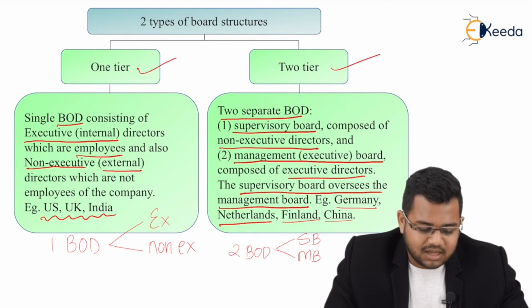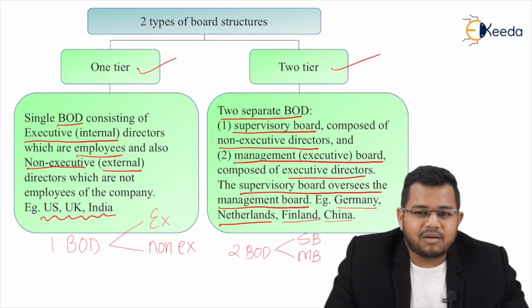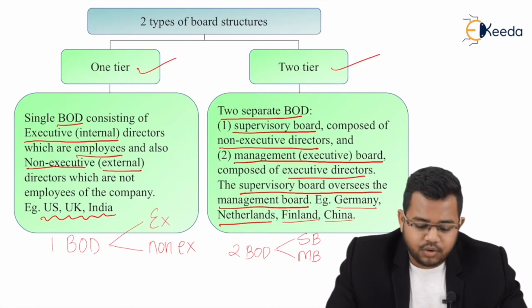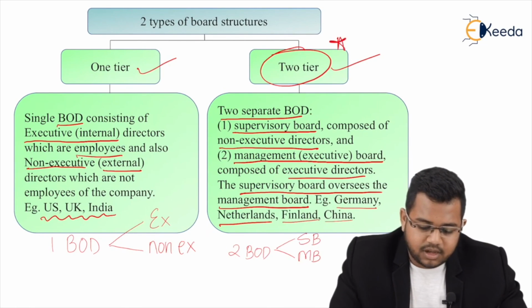This happens more in developing countries, so there is not much hassle. You just keep one BOD, and executive as well as non-executive both will be included in that one tier. But of course, from straight corporate governance point of view, two tier would be recommended.